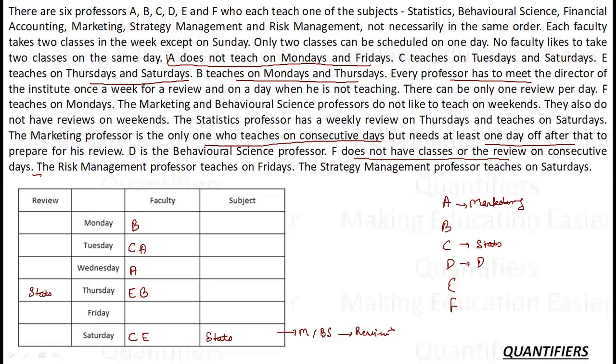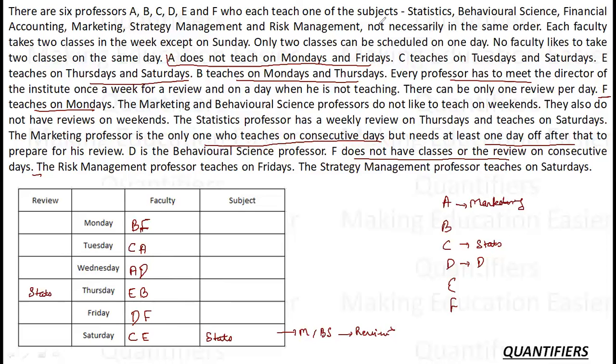And there is one more information that F teaches on Mondays. So if F teaches on Mondays, only 2 places are left. So there must be one, and this place is totally empty. He hasn't appeared even once. So D will come here as well as D will come here. And which faculty hasn't come here yet? B has occurred twice. E has occurred. F hasn't occurred twice. So here F will also come.